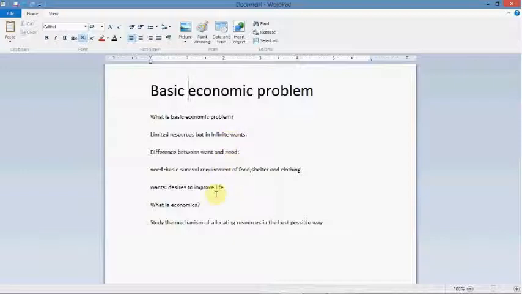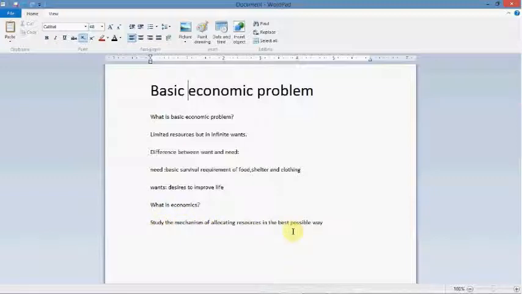Now the last thing that I would like to tell you in this tutorial is what is economics. Well, economics is a social science, but what is the purpose of economics, or what is the purpose of an economist? Well, the purpose of an economist, the purpose of economics, and the definition of economics have the same answer to all of these three questions, and that is to study the mechanism of allocating the resources in the best possible way.